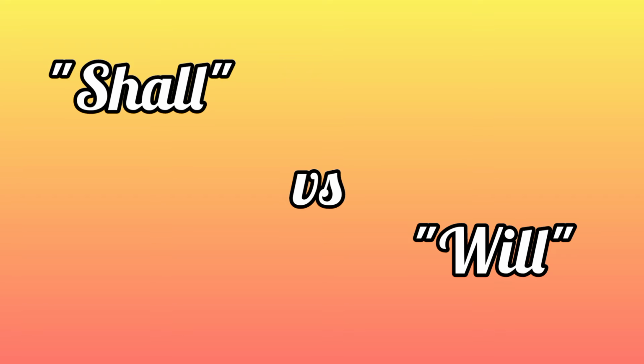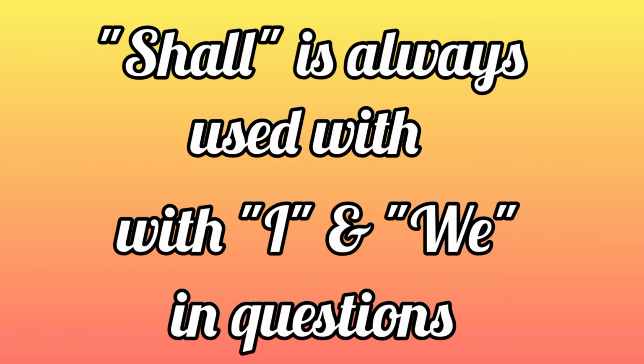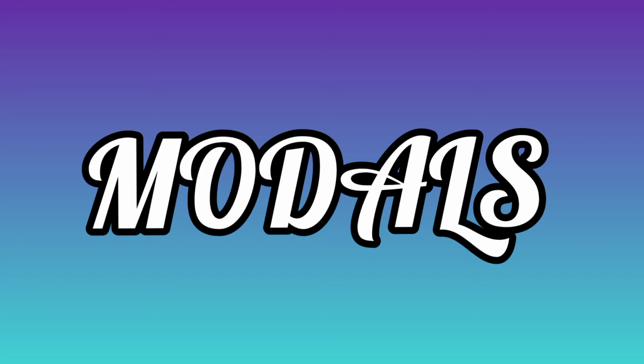The school shall remain closed. Well, normally we should use will here for the noun school, but if shall is used for a noun, it shows an official or formal announcement. The school shall remain closed for the summer vacation. This is an official announcement. The office shall reopen after a couple of days. Now, this too is an official announcement.